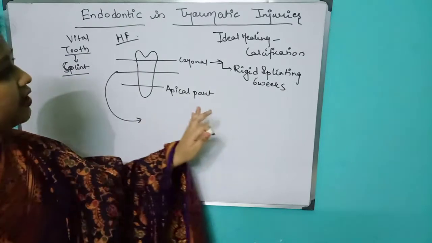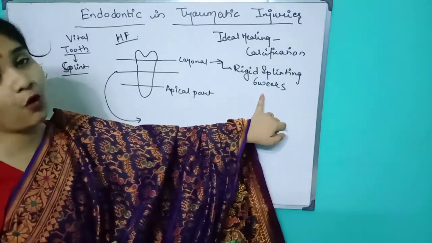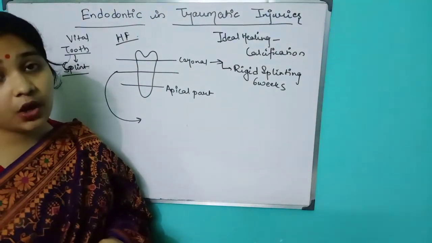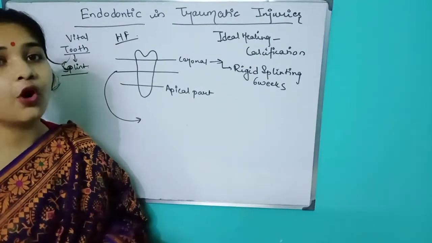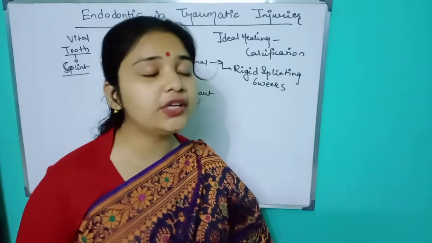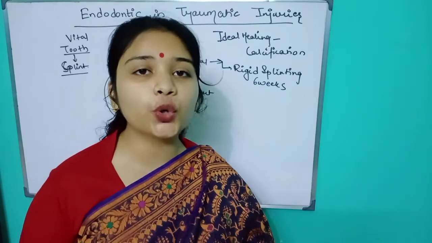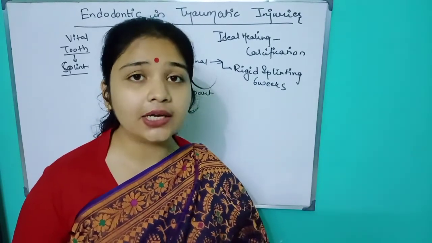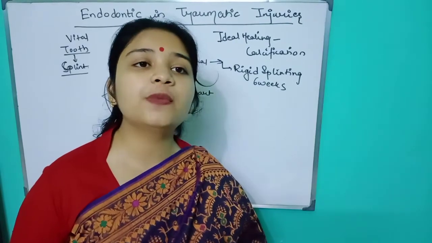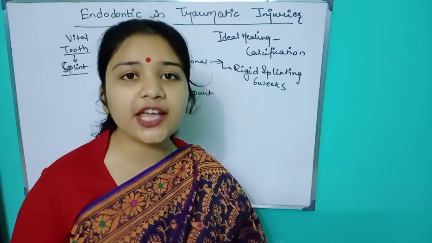See, in coronal fracture we can give rigid splinting because there is no pulp involved, right? But when it is in the mid, the pulp is involved. Okay, see, we have to understand the concept. It is not necessary that whatever we study in the book, we will show practically in the clinic, right? So we have to understand, if it is a coronal fracture only, but with more pulp involved and mostly in the mid, then we cannot give rigid splinting.